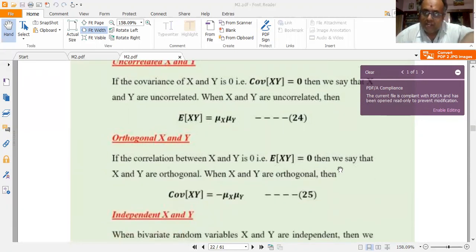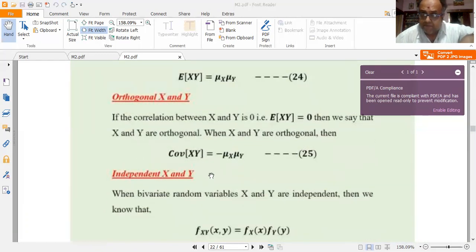Then talking about orthogonality. Orthogonal means being perpendicular. So when I say that x and y are orthogonal to each other, it means the correlation between x and y is equal to 0. Correlation between x and y is defined by capital E of xy. So if the expectation of xy is equal to 0, then we say that x and y are orthogonal to each other. So when x and y are orthogonal, then the covariance of xy is equal to minus mu x into mu y. Very, very important relation.